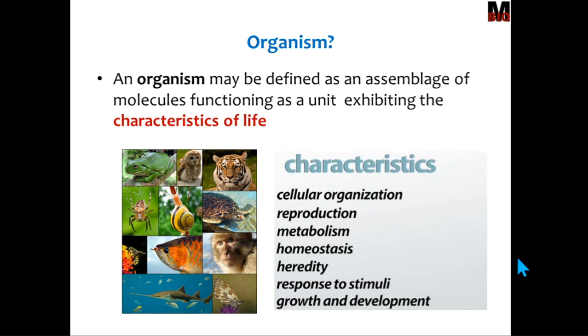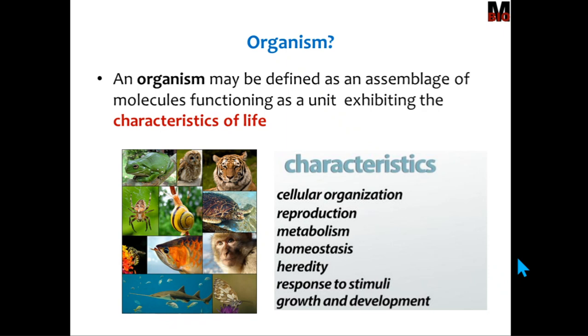In the case of sexual reproduction, there is a union of male and female gametes, so there will be ultimate genetic variability. Then the next characteristic is metabolism. Metabolism is the overall set of chemical reactions occurring within the body of an organism to maintain normal life. Metabolic reactions can be divided into two major categories, catabolic reactions and anabolic reactions.